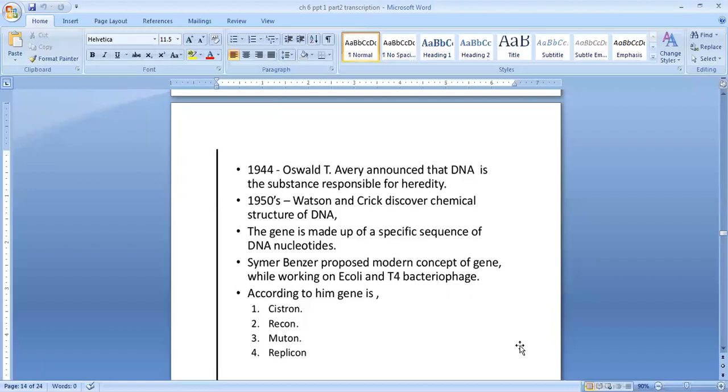Seymour Benzer proposed the modern concept of gene while working on E. coli and T4 bacteriophage. According to him, a gene is a cistron, recon, muton, and replicon. We'll see what each one is.